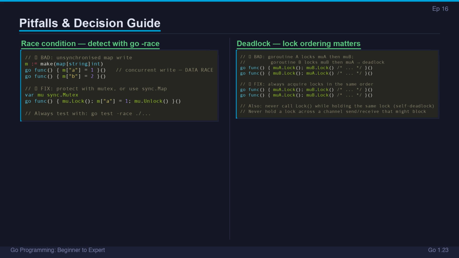The decision guide is simple. Communication between goroutines, use a channel. Protecting shared state with multiple fields, Mutex or RWMutex. One time init, once. Single hot counter, atomic. Concurrent tasks with error handling, RWMutex.